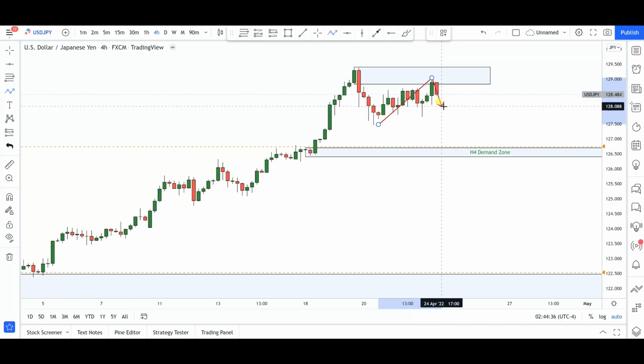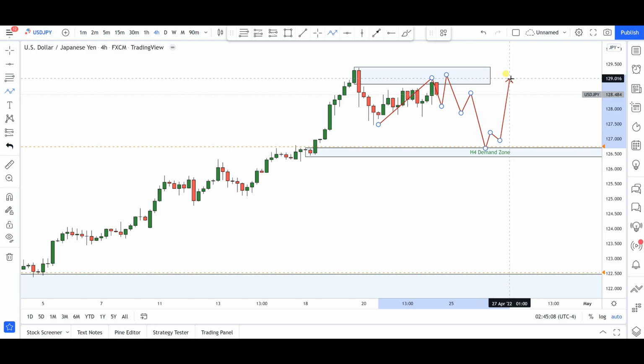So what would I like to see in this market? A possible push again to the upside, but I doubt we're going to take off these highs. So I would like to see maybe another push to the upside, maybe towards, let's say, 129.25 levels, and anywhere from right around there is very possible, or not even getting there at all. But as long as we don't take off these highs, in my opinion, I think we're still going to get maybe another bearish rotation that will take us towards this particular demand zone area, at least from where maybe we might get a bounce to the upside. That's kind of what I'm seeing right now in this particular currency pair.